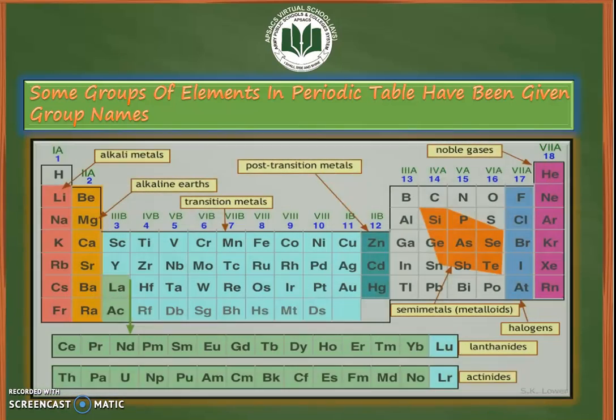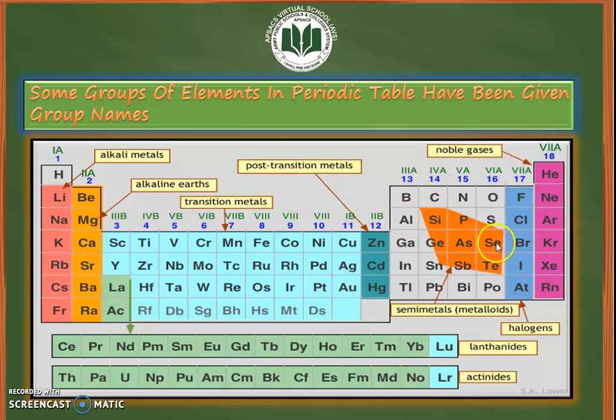Some groups of elements in the periodic table have been given group names. For example, the first group metals are called alkali metals. The second group elements are called alkaline earth metals, while the group 7 elements, shown by the blue box here, are called halogens. Halogens means salt former, while the last group, or group 8 elements, are called noble gases.